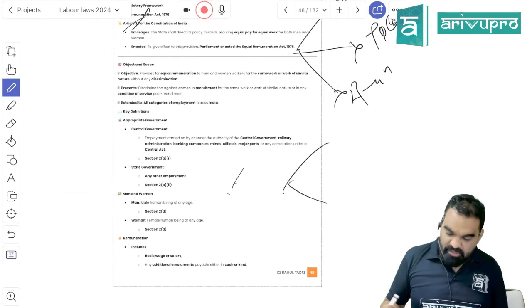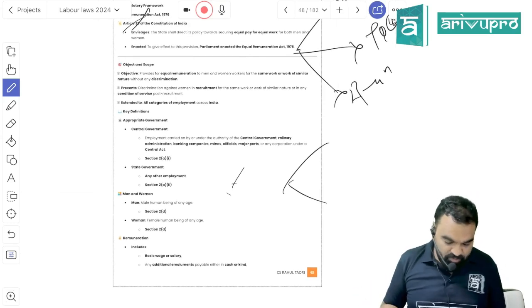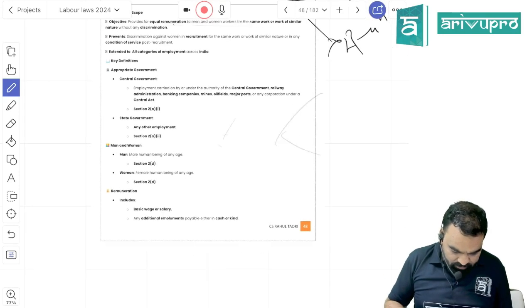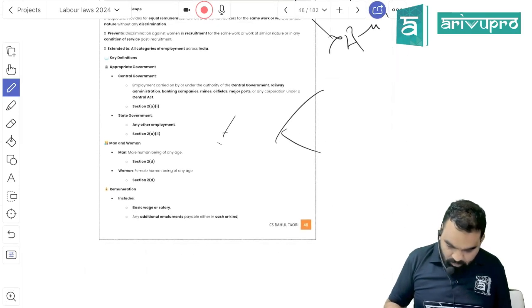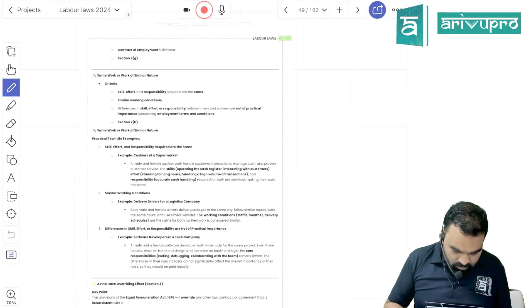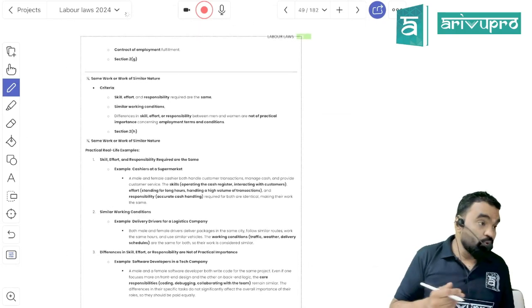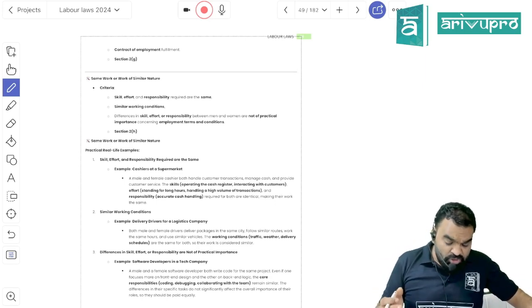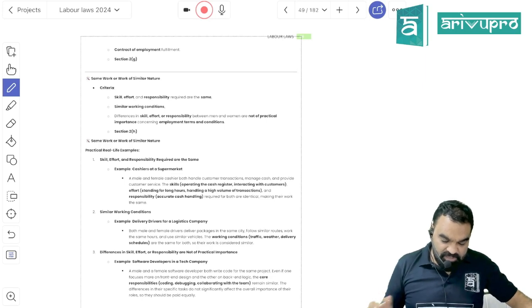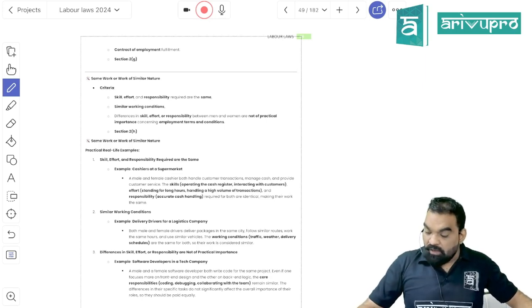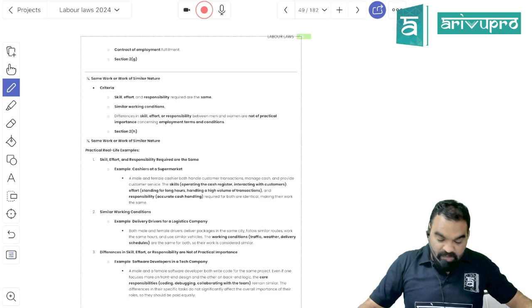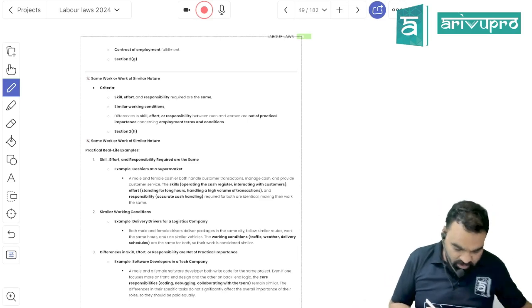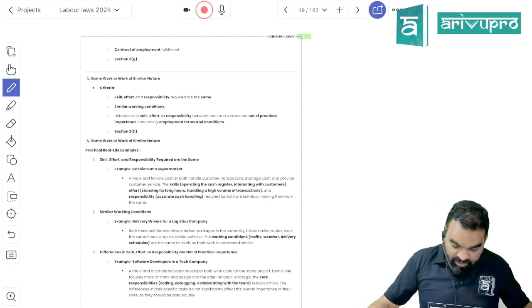Same work or work of similar nature means they are performing the same work or work of a similar nature. Got my point? Now this is a very important concept in this chapter: what is same work or work of similar nature? Any work which requires similar skill, effort and responsibility, three things. If to perform a work you need the same skill, the same effort and the same responsibility, it will be treated as the same work. Or you have to work in similar working conditions.